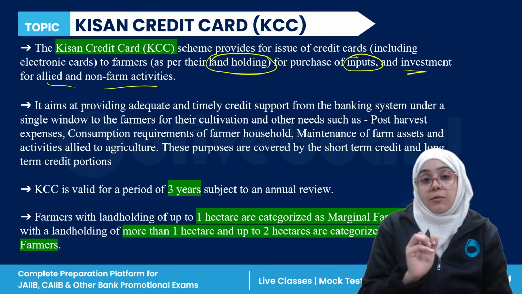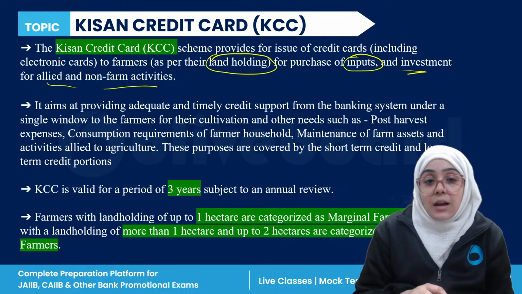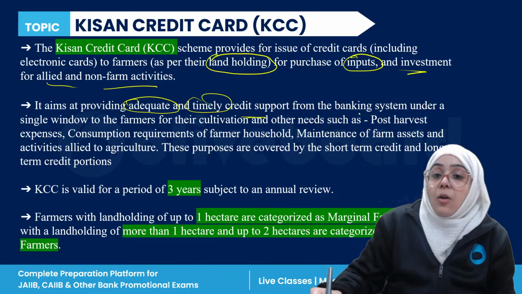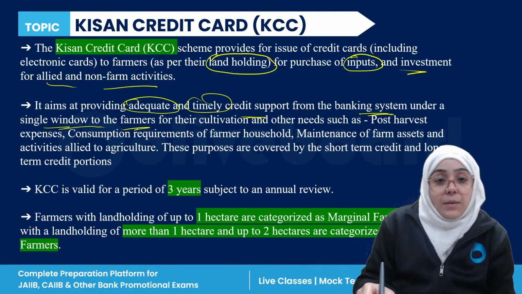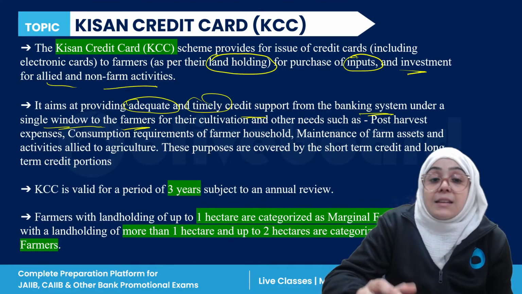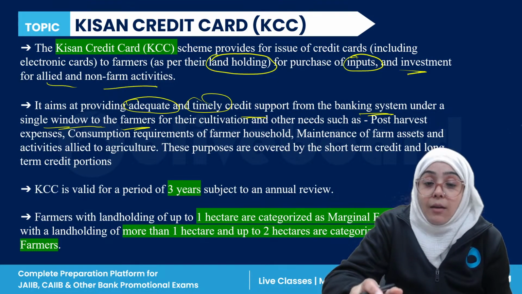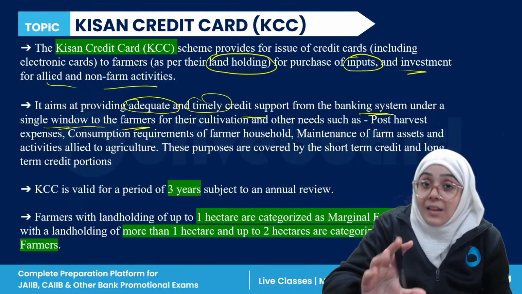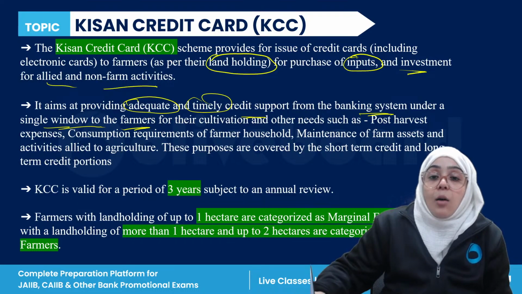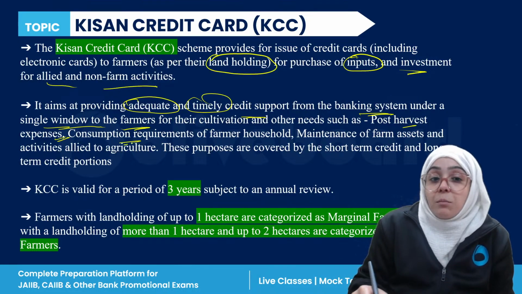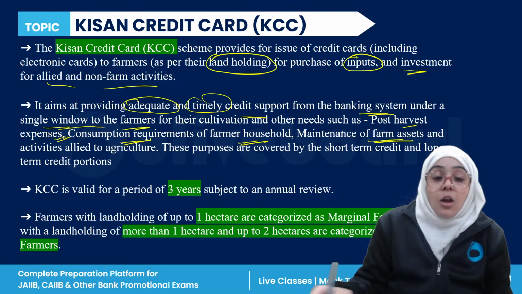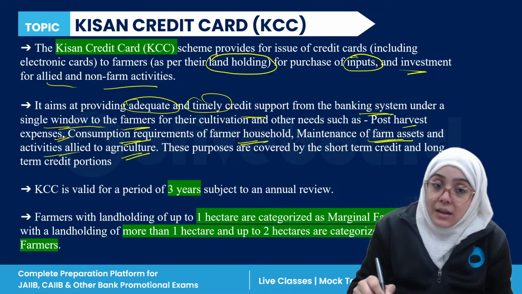Now, the main objective of issuing the Kisan credit card is to provide adequate and timely credit support from the banking system to the farmer under a single window, for their cultivation and other needs, like post harvest expenses, consumption requirements of the farmer household, maintenance of farm assets, and activities allied to agriculture.